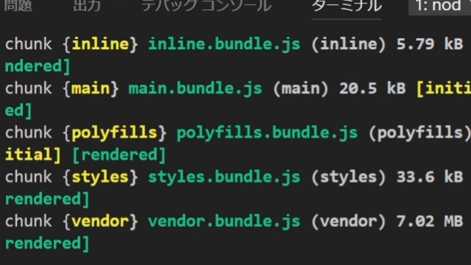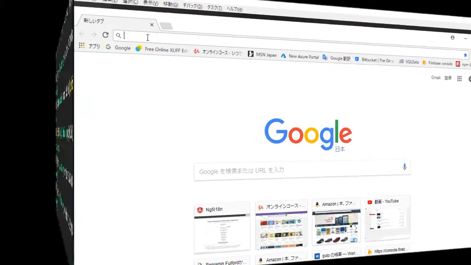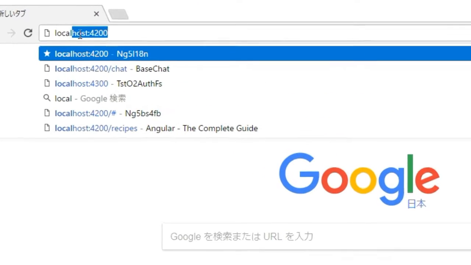Open your browser and input localhost:4200. Then the initial page of Angular 5 will be displayed.